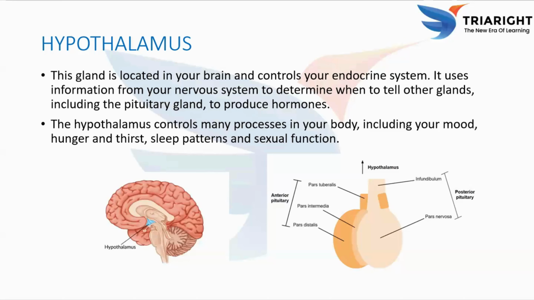And the third function is hunger and thirst. The hypothalamus controls appetite and water balance, telling you when to eat or drink. And then sleep and wake cycle. It regulates circadian rhythms, your body's 24-hour biological clock that controls the sleep patterns. And the last, emotional responses. It works with other brain parts to control emotions, behavior, and also the stress response. It also produces the hormones. It makes releasing and inhibiting hormones that control the anterior pituitary gland.